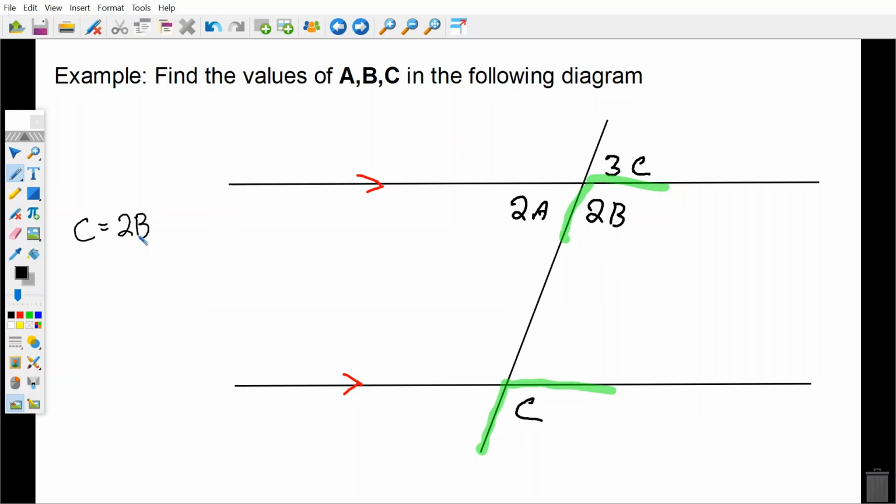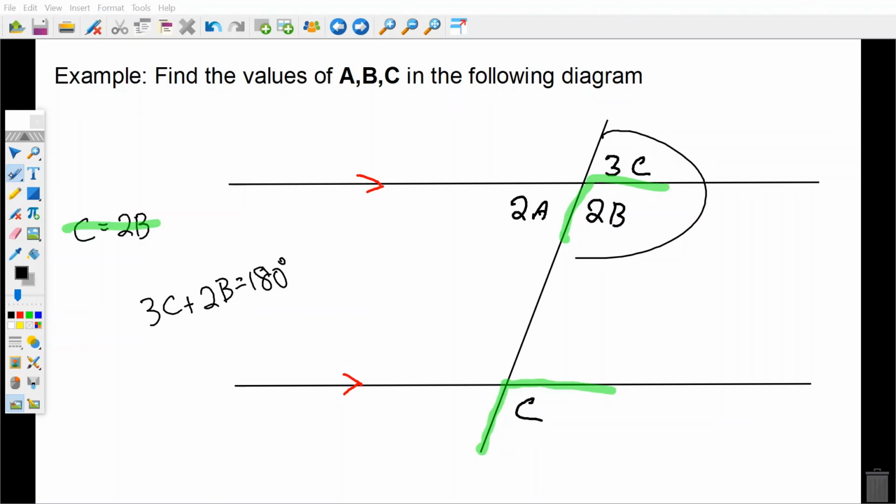And then we also know that 3C and 2B have to add to 180. So 3C plus 2B equals 180 degrees. Now, at this point we can't solve this, right, because we have two different variables involved. But we know that C equals 2B.